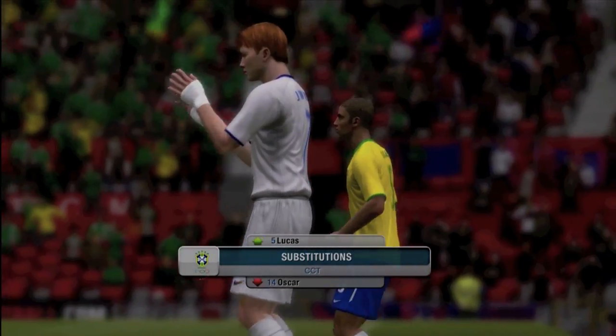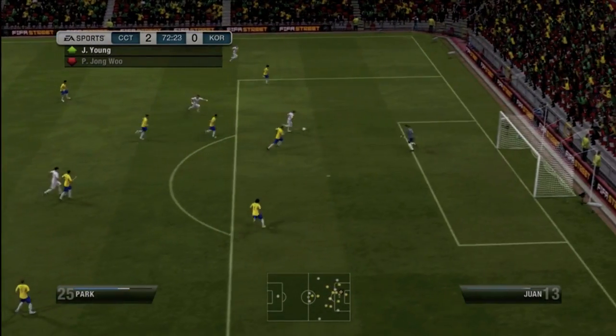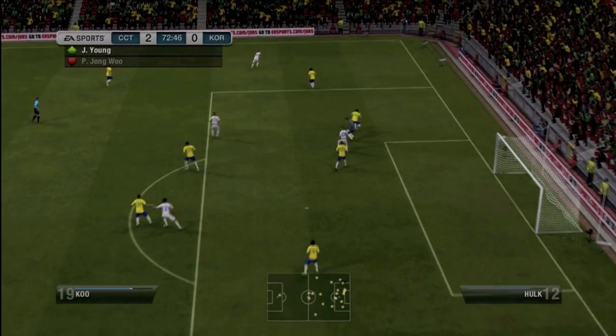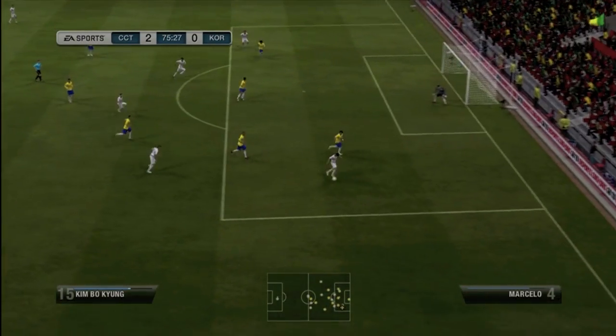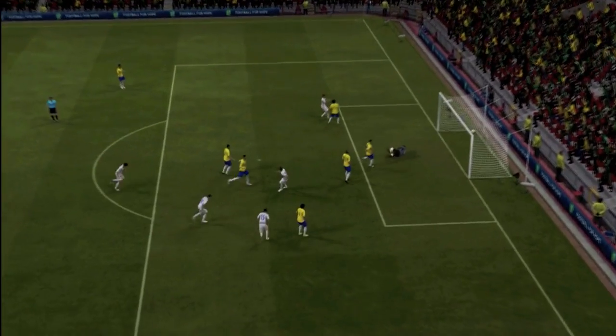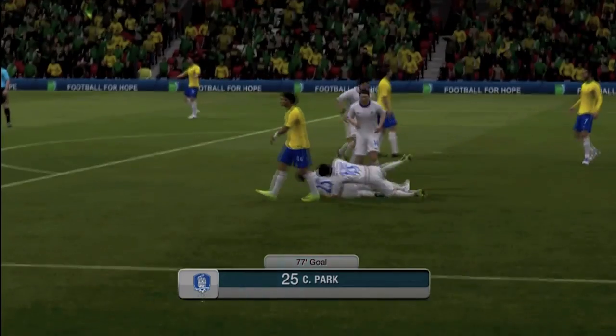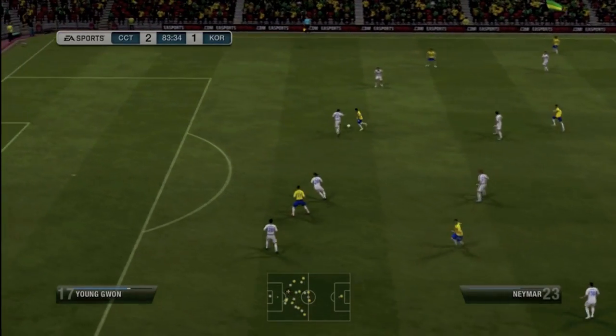Another substitution. We see Lucas coming on. Oscar, the Chelsea man, coming off. And once again, a good through ball to Park. Park should finish this. He tries to chip the keeper, and that is no good either. Chipping over the keepers has been deadly. Just a terrible finish in recent days. But we can see Korea with a good pass, and that goes to Park. And Park's going to finish that one. A little bit of a soft finish, but still placement okay, with turning his body and scoring.